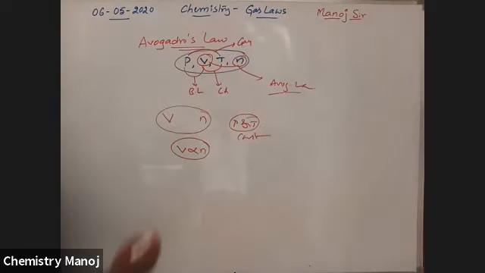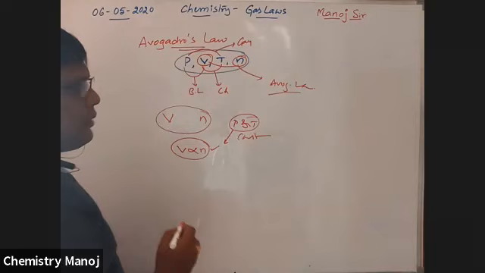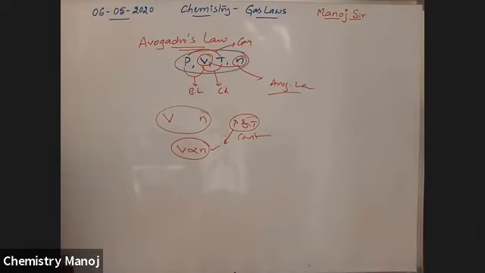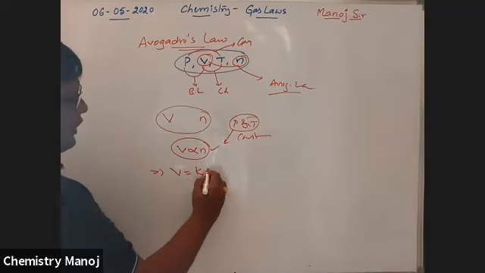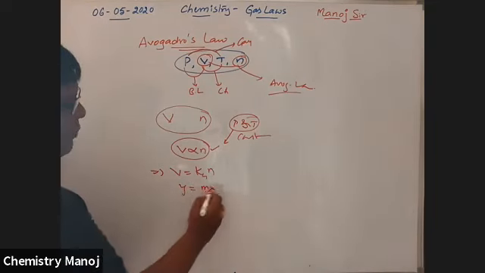So see here, the volume of the gas is directly proportional to the number of moles at constant temperature and pressure. V is directly proportional to N. That implies V is equal to some constant K4 into N. Here K4 is nothing but the proportionality constant. Once again, it is in the form of y equals mx.